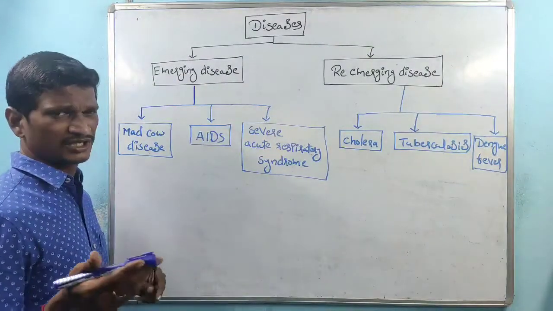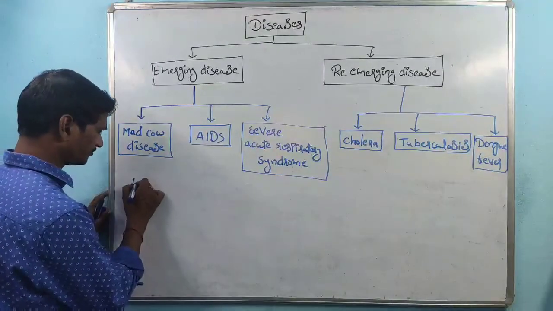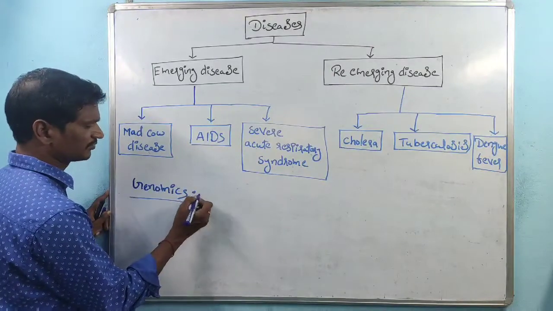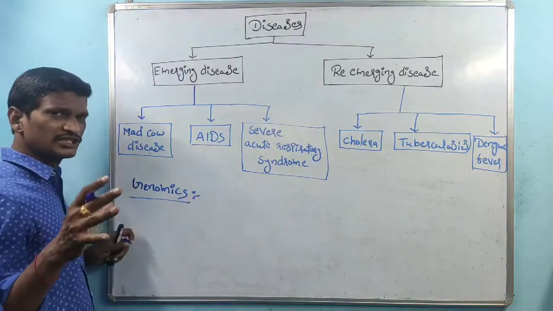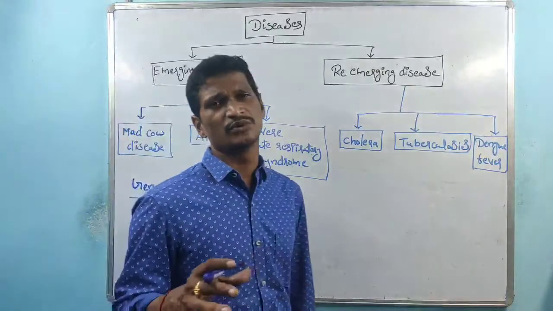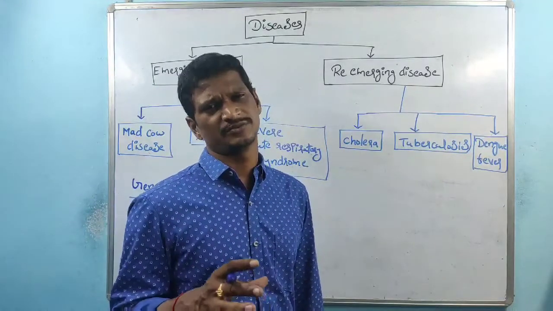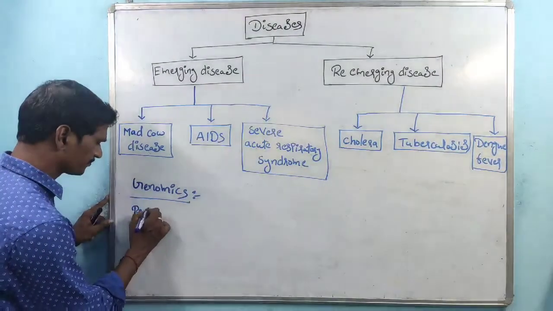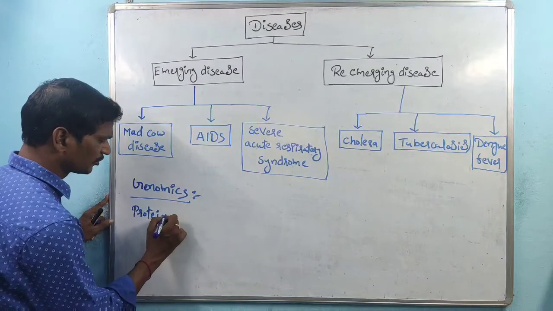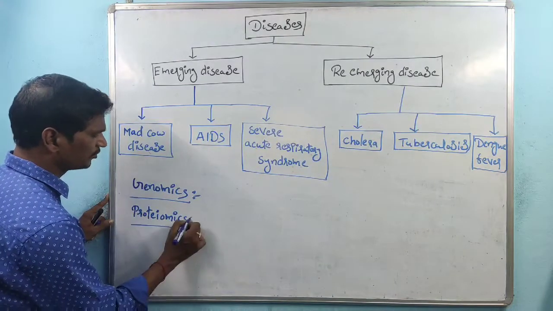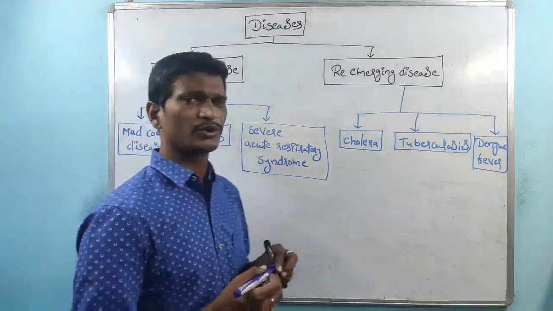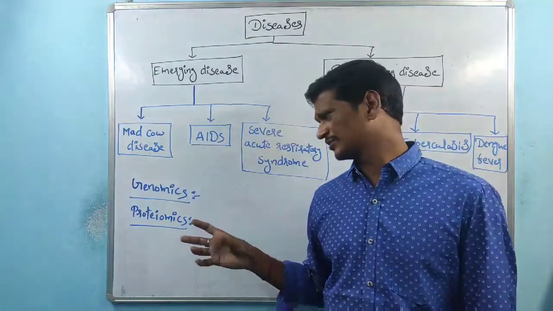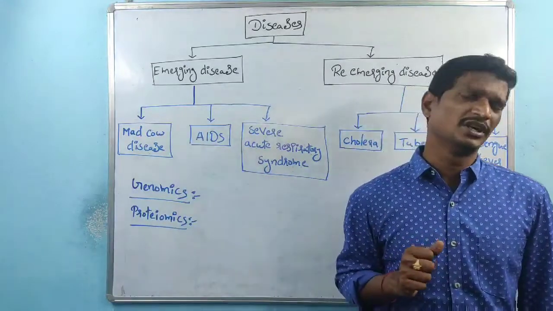And see, the next one is genomics. Genomics is the study of the total genome content in an organism. That one is called genomics. And the next one is proteomics. Proteomics is nothing but the total protein content within the organism. That one is called proteomics.